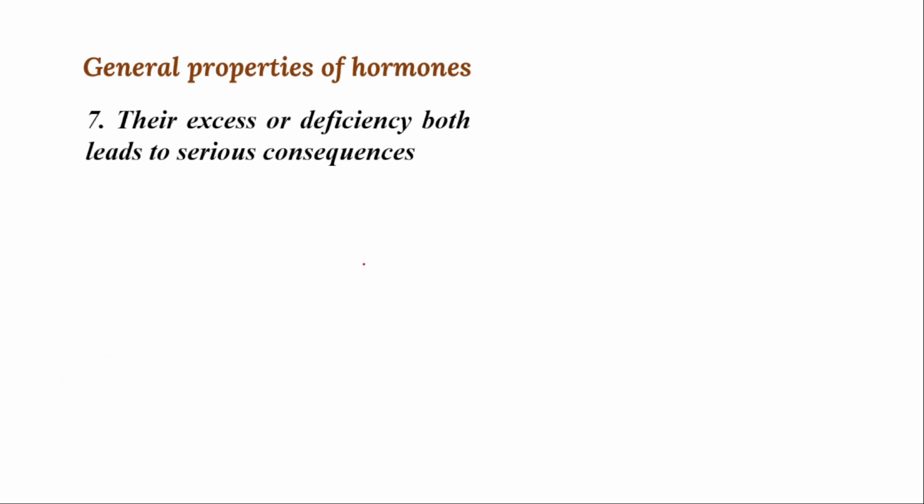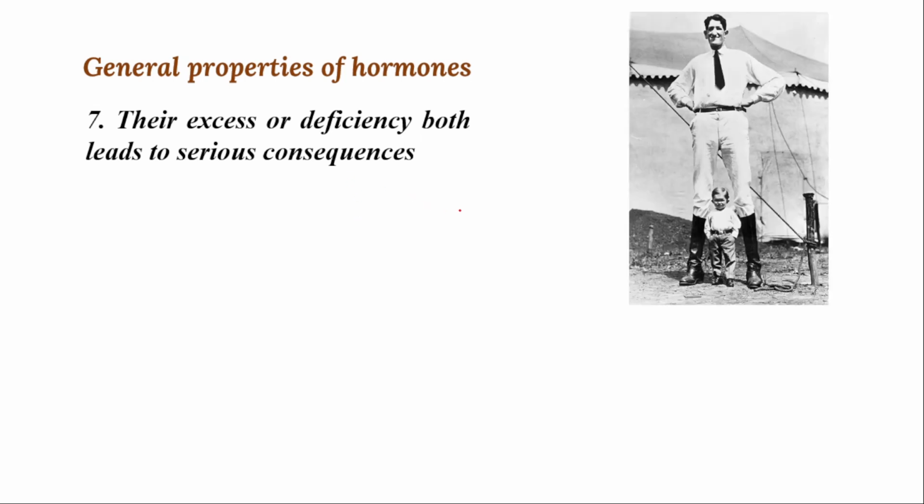And the next property is that their excess and deficiency in the body will lead to disorders or serious consequences. Take the example here of thyroxine and other growth hormones. If growth hormones are not properly secreted, you can see an adult man suffering from dwarfism.